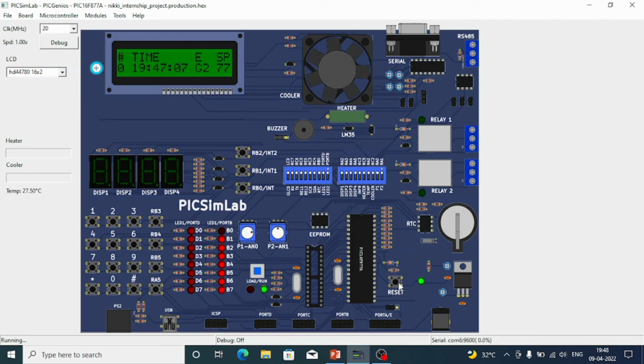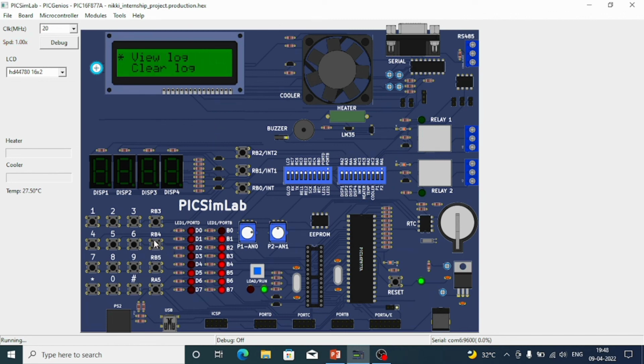Now let us reset it and clear the logs. To clear the logs, we have to enter the password once again. And you should select RB4 and now OK. So logs cleared successfully.